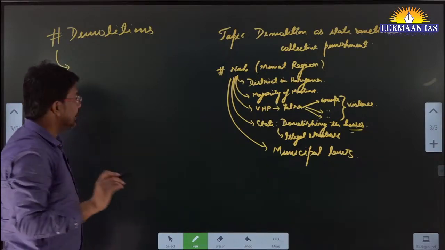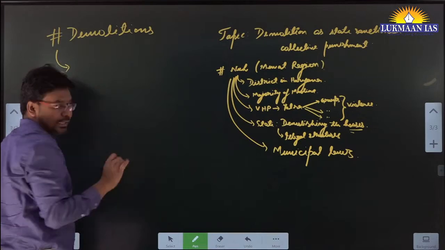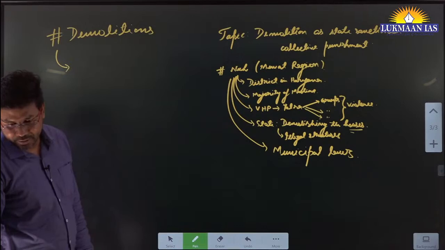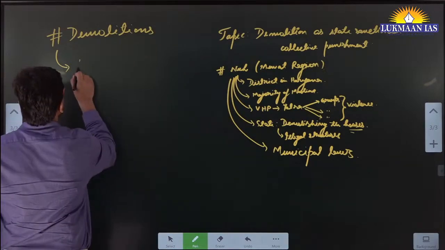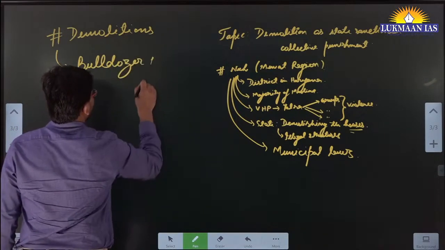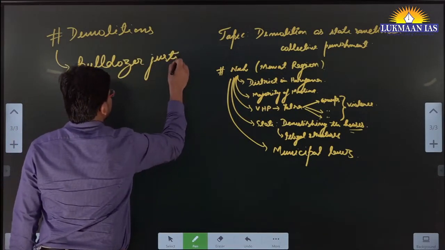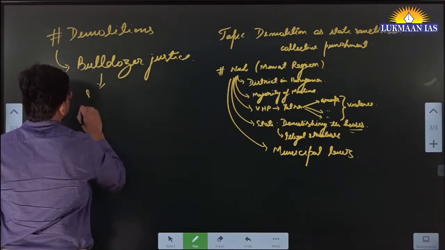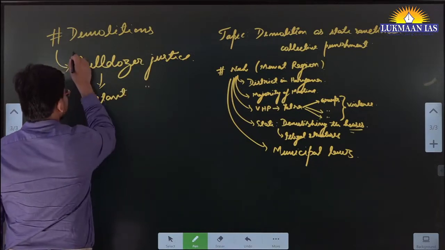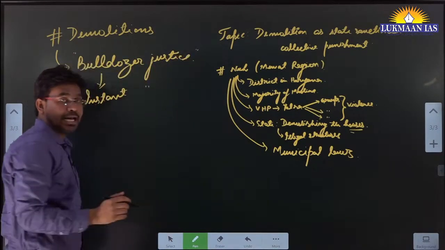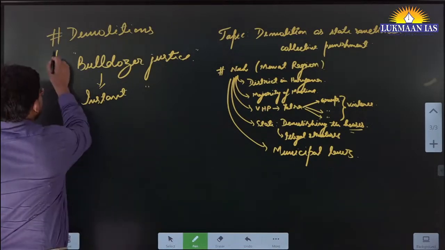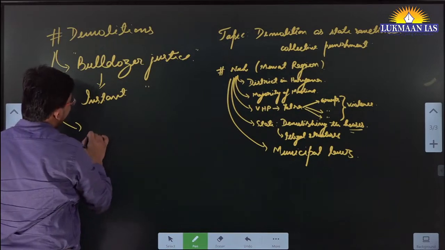First of all, these demolitions promote what is known as bulldozer justice. Bulldozer justice means instant justice using bulldozers. They are demolishing the houses of those people who are considered to be culprits. But are they following the due process of law?